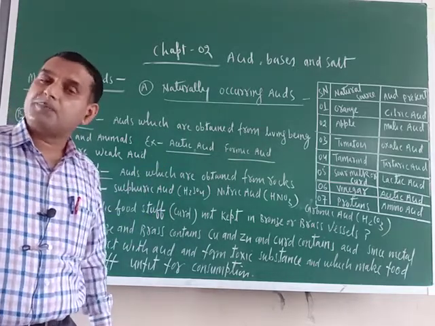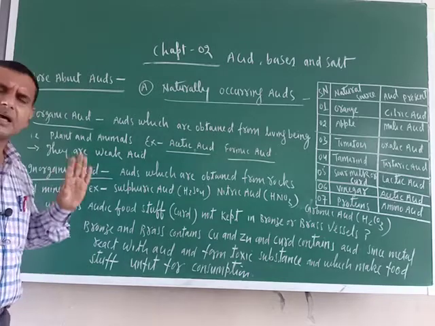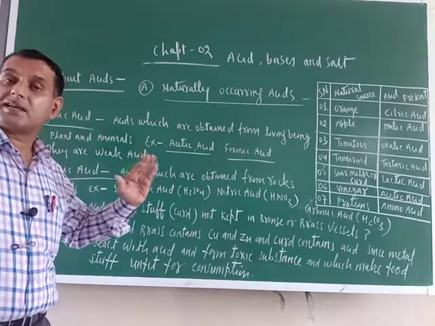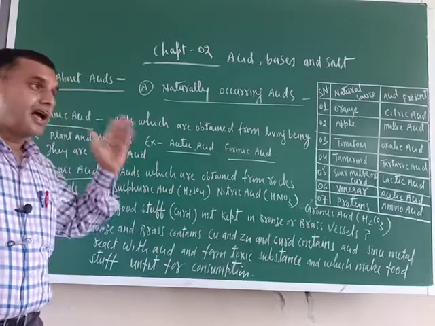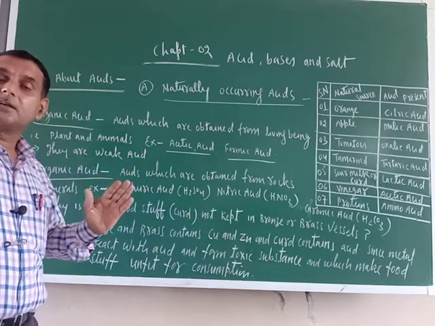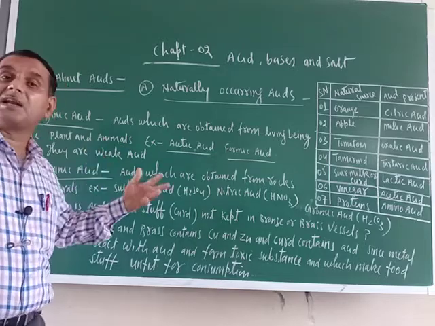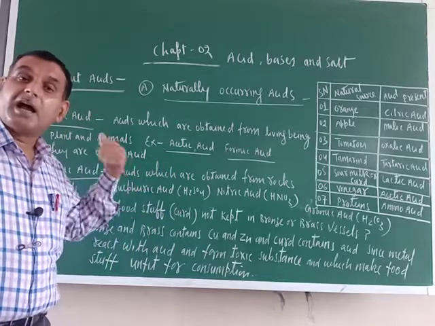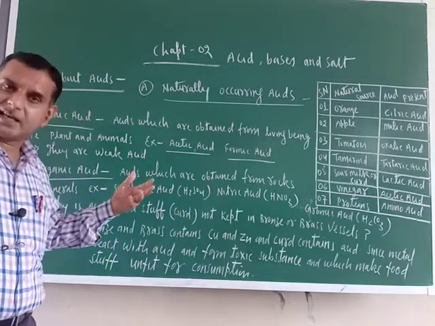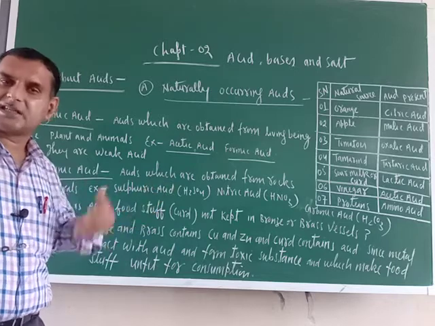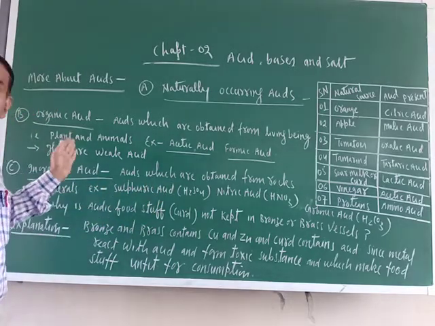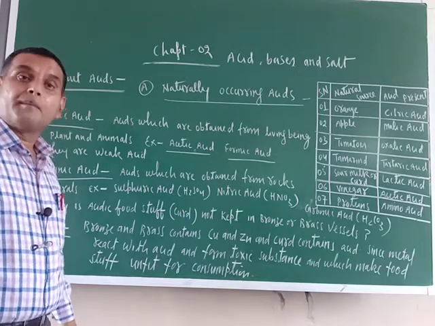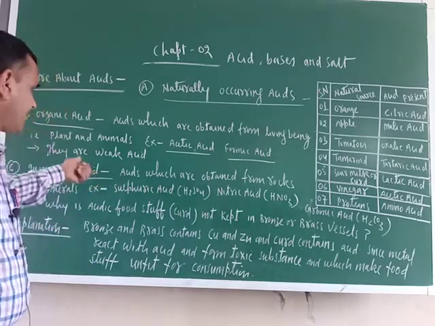In a subsequent topic I will deal with this, but as of now I am telling you: an acid which dissociates or ionizes completely, 100%, is called a strong acid, and which dissociates partially, not 100%, is called a weak acid. So organic acids are weak acids, they do not dissociate completely. They dissociate partially, that is why they are weak acids.